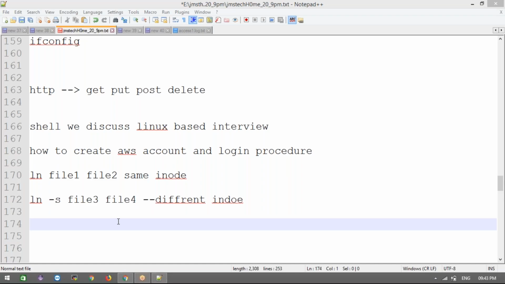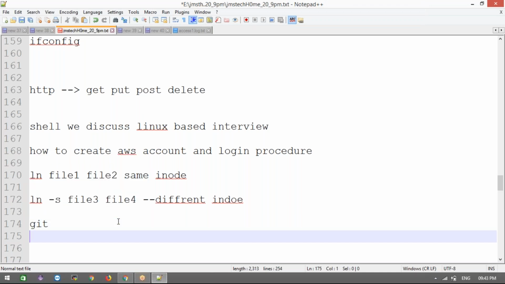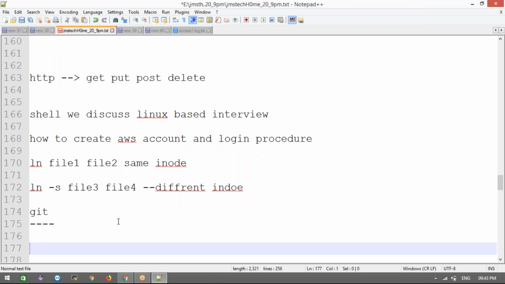Guys, today we are going to discuss Git. We are going to start. In today's session, what are the topics we are going to cover?